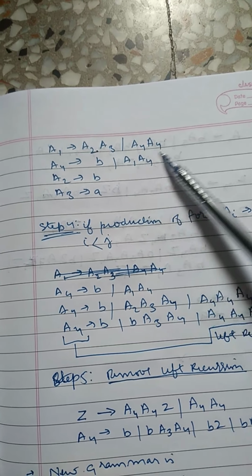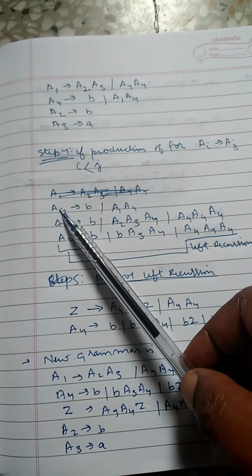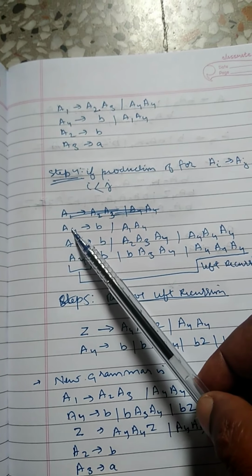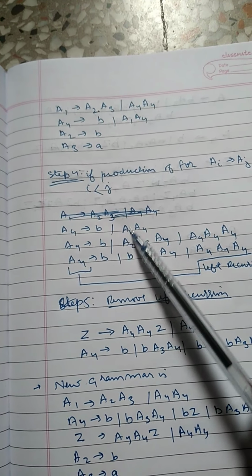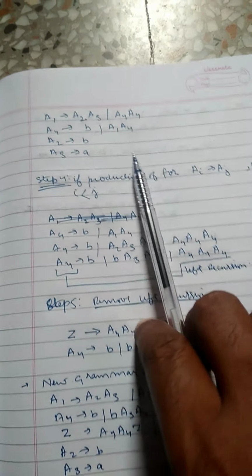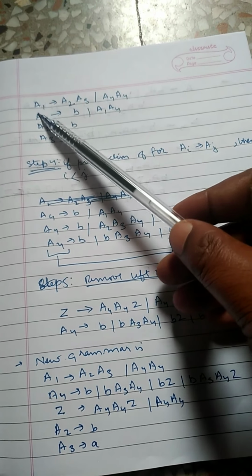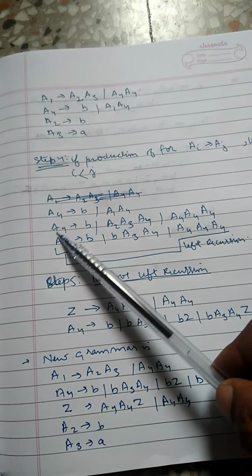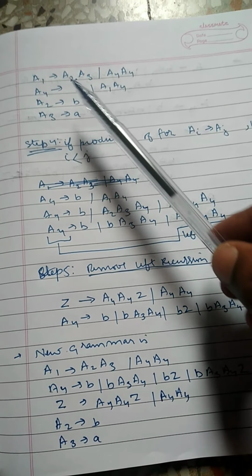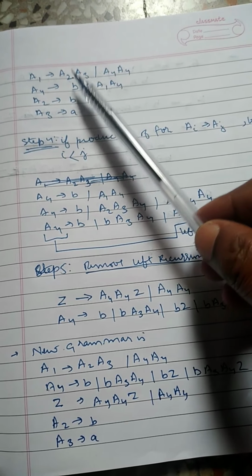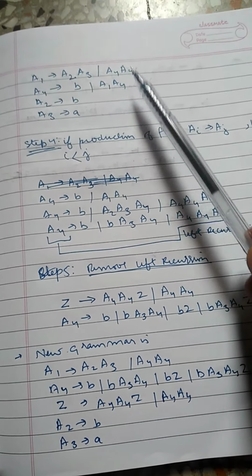We reduce this: A4 gives b or A1 A4. We replace A1 with the productions that A1 gives. So we get A1 gives A2 A3, A4 comes here, A4 A4, and A4.